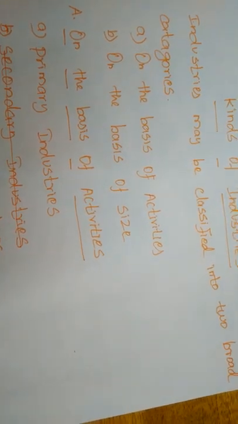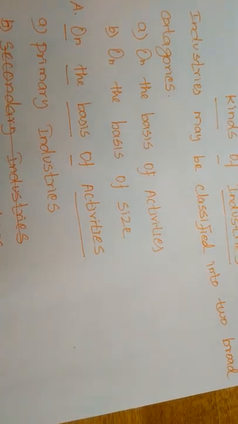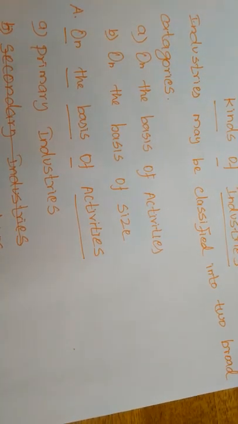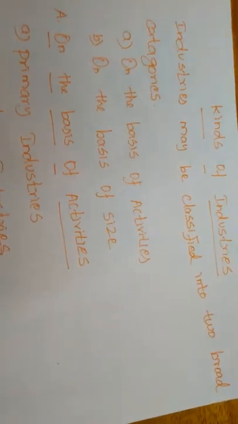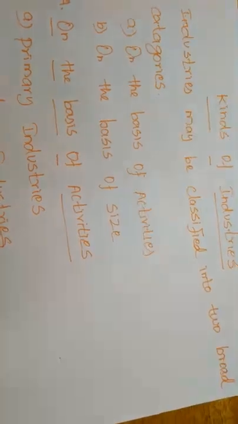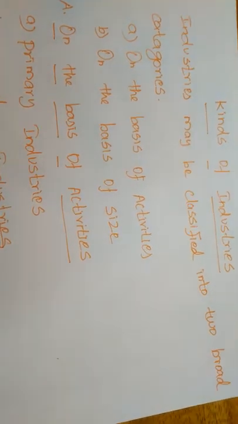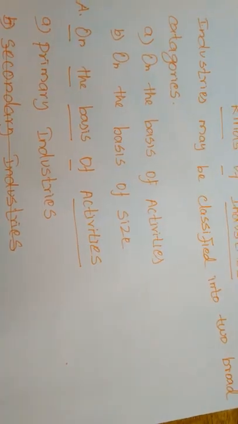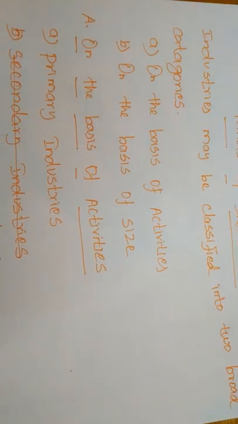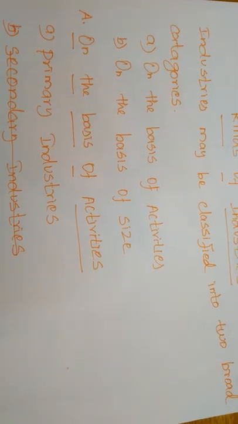For example, agriculture, farming, forestry, fishing and horticulture are called primary industries. In agriculture, land is the free gift of nature, the seed we cannot create so it is also a free gift of nature, and without water we cannot cultivate any crops, so water is also a gift of nature.